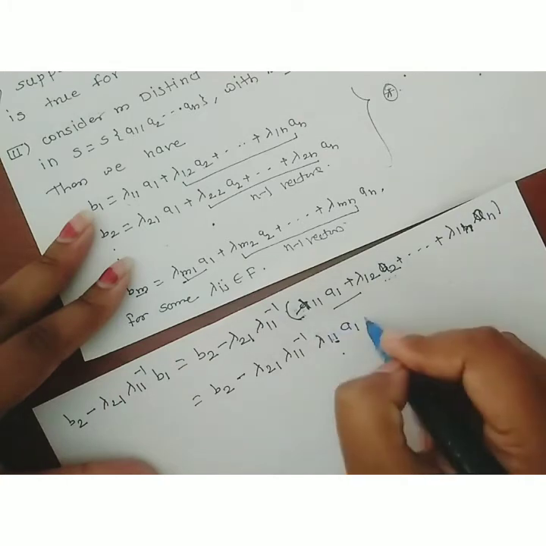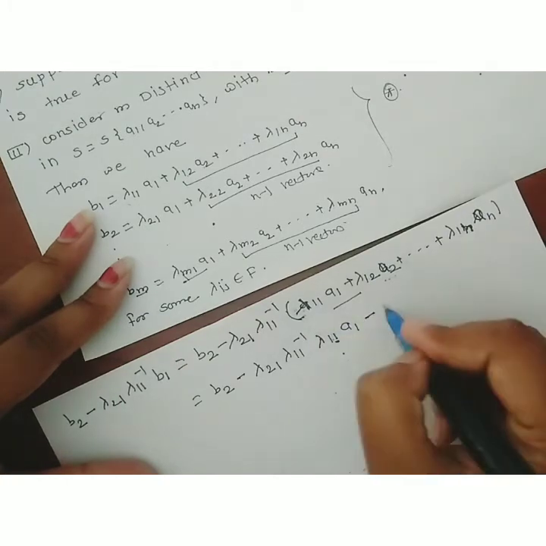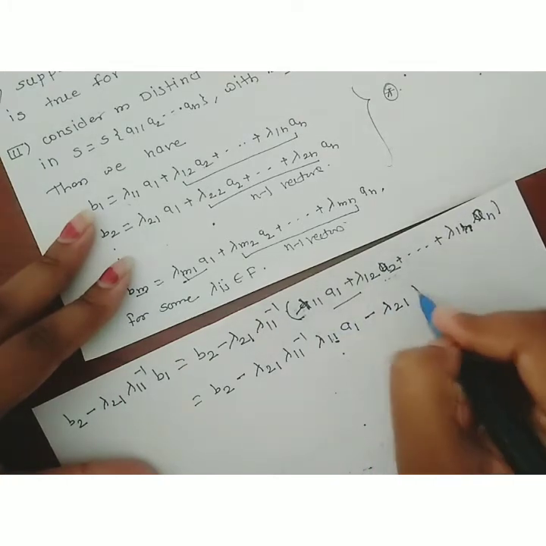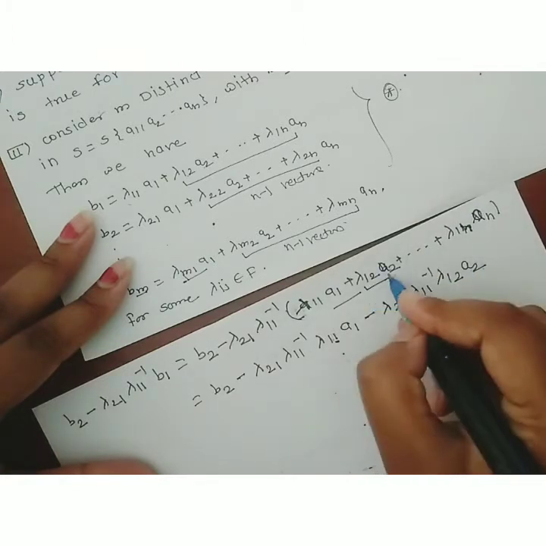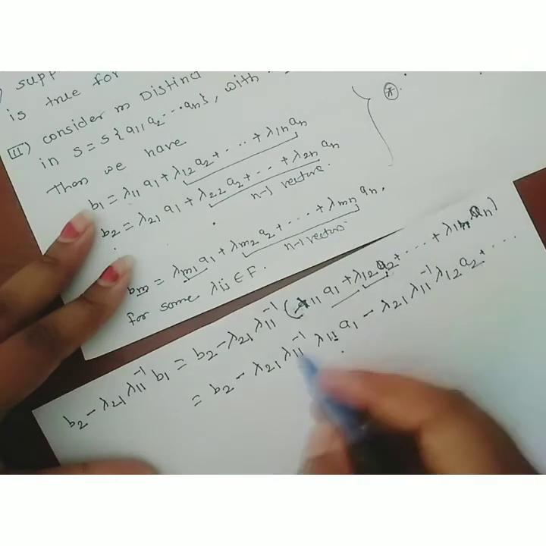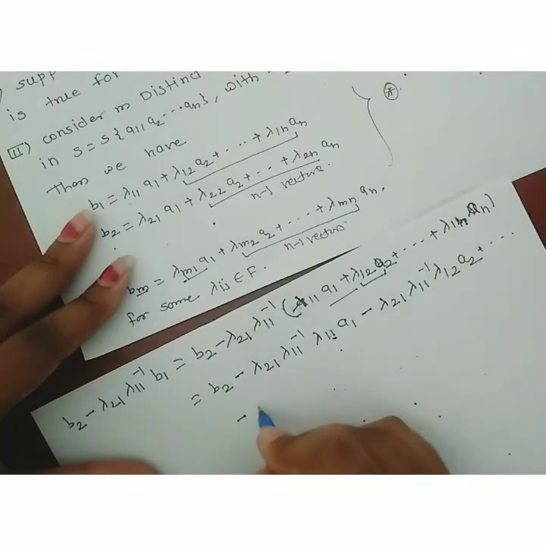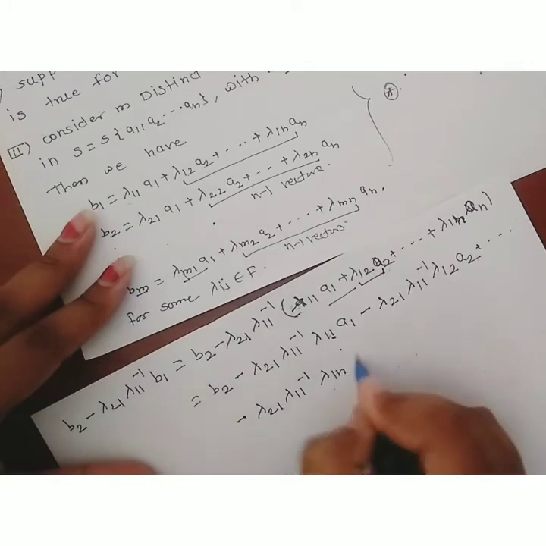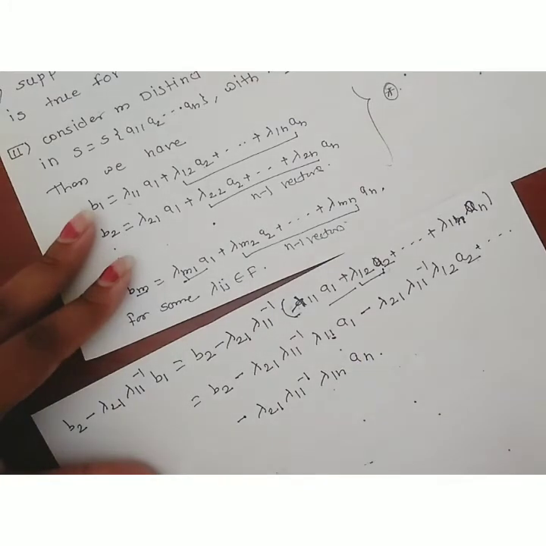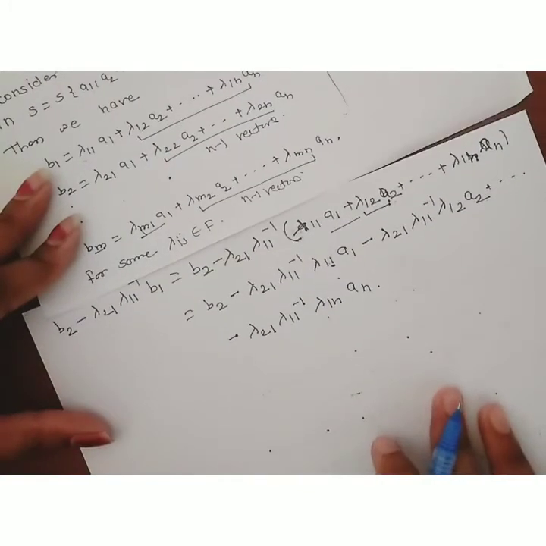Then again minus lambda 21 lambda 11 inverse lambda 12 into a2, and so on. The last term is lambda 21 lambda 11 inverse lambda 1n into an.